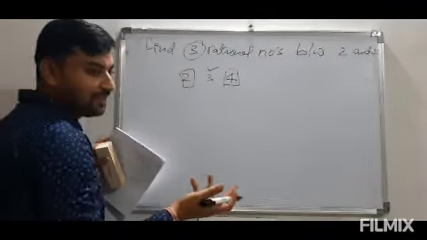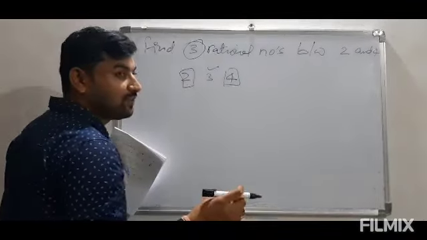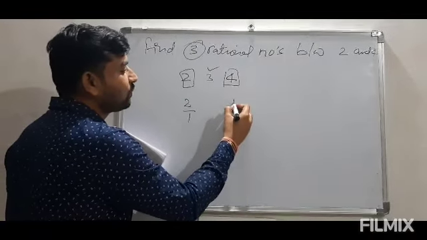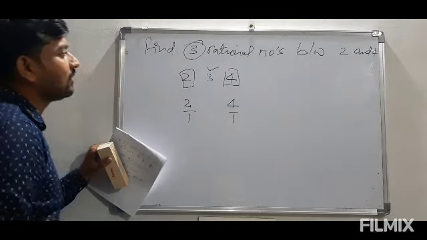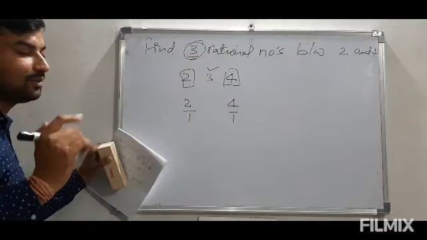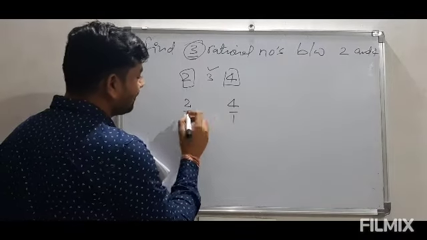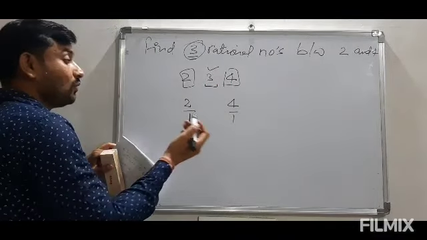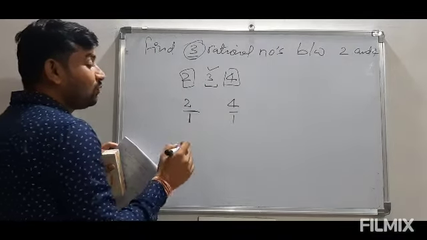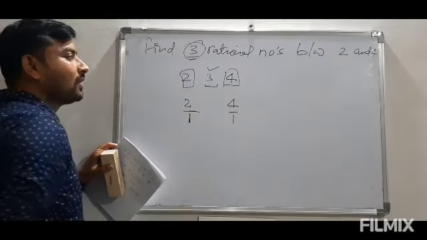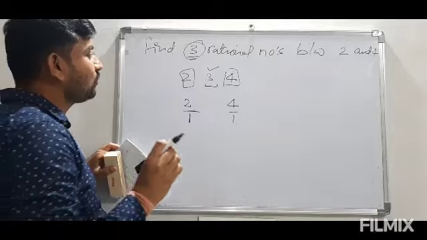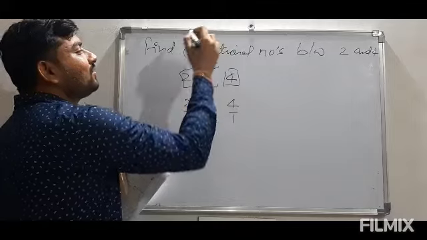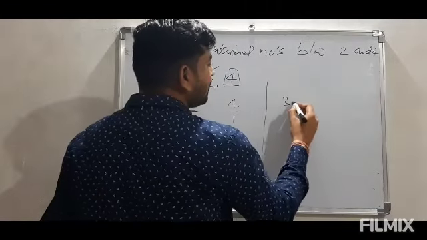As you know, a rational number is a number which can be expressed in the form p by q. Clearly, we can also write 2 and 4 as 2 upon 1 and 4 upon 1. Now, how many numbers do we want? Here we need 3 numbers. So we will find the equivalents of 2 upon 1 and 4 upon 1 by multiplying by a number which is the same for the first and second number. Here, since we need 3 numbers, we have to multiply by 3 plus 1.